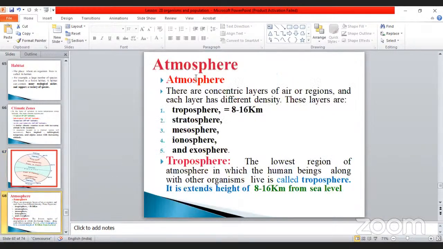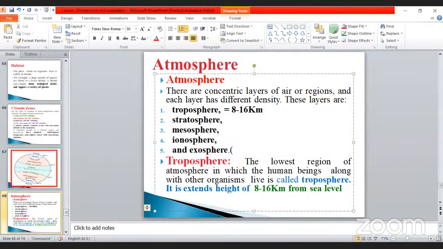Atmosphere, already we discussed. Atmosphere means concentric layers of air, and each layer has a different density, which is very, very important. Heights are denoted in kilometers. The layers are troposphere, stratosphere, mesosphere, ionosphere and exosphere. TSMIE can be used as a mnemonic: tropo, strato, meso, iono, exosphere. So you have to remember it like this.